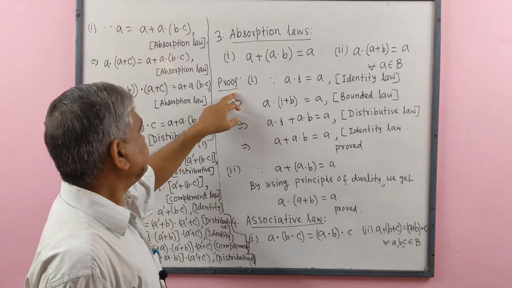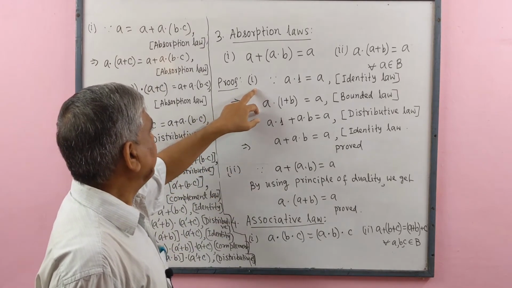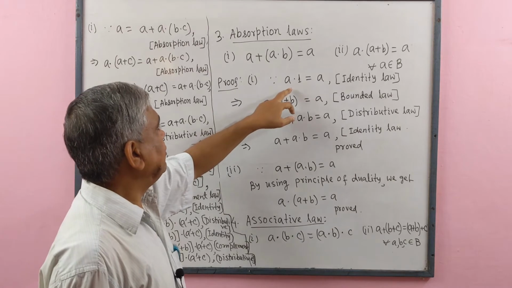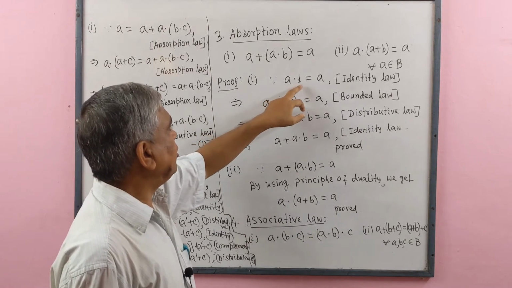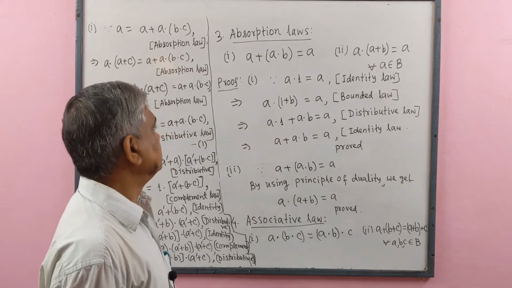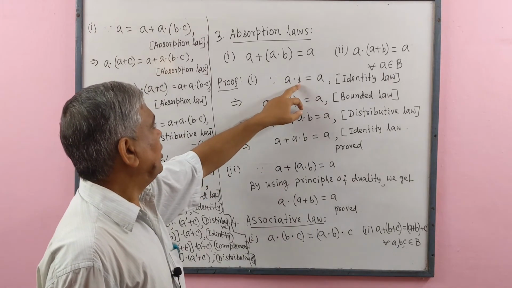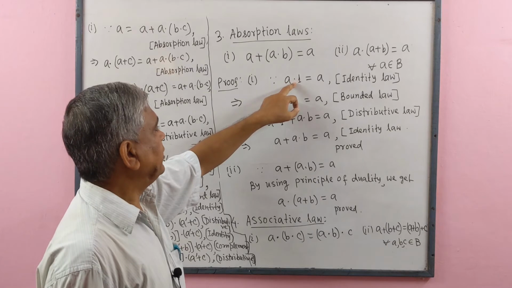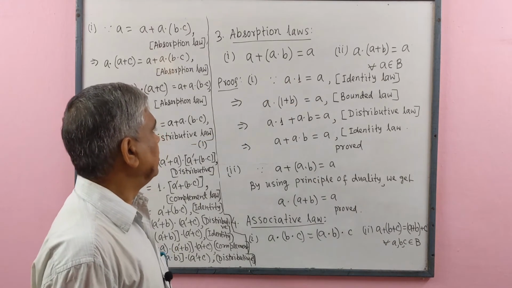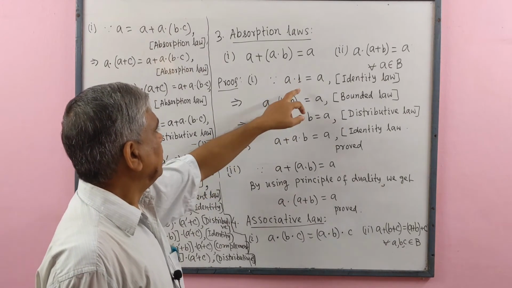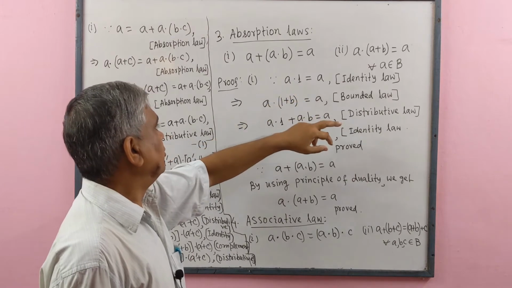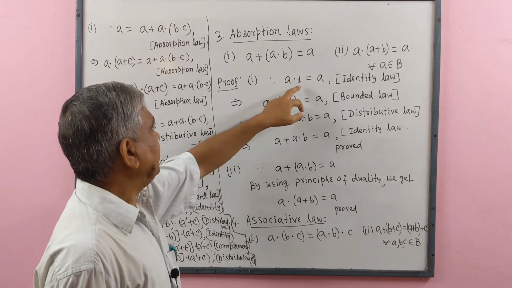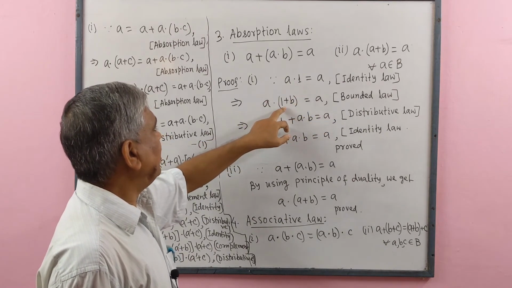Now prove. Number 1. Since by identity law we know that a dot 1 equal to a. Since 1 is the identity with respect to binary operation dot. By bounded law, we may write 1 equal to 1 plus b.